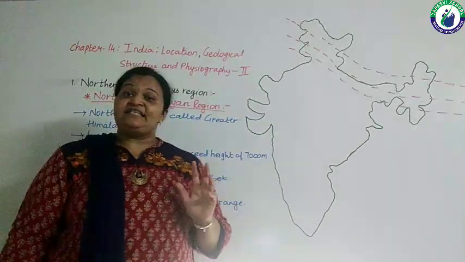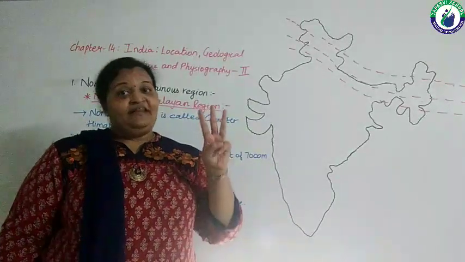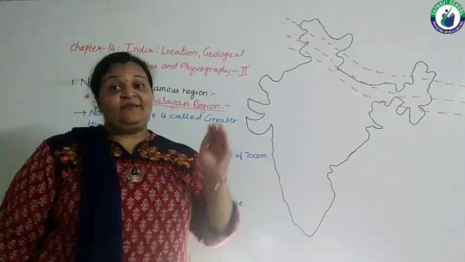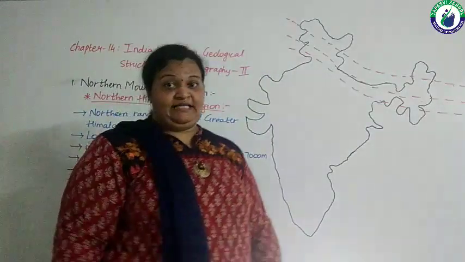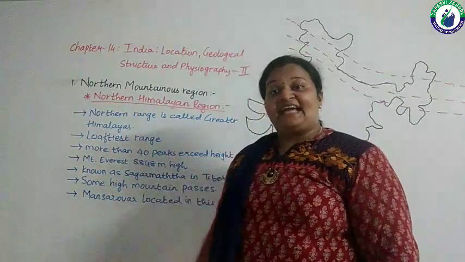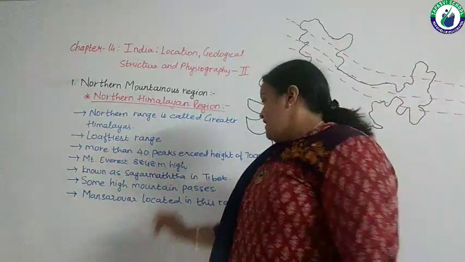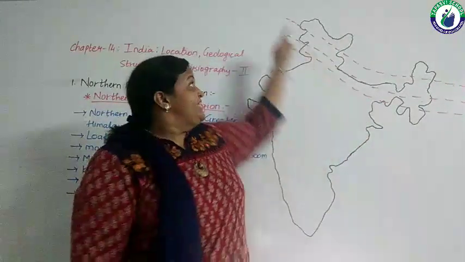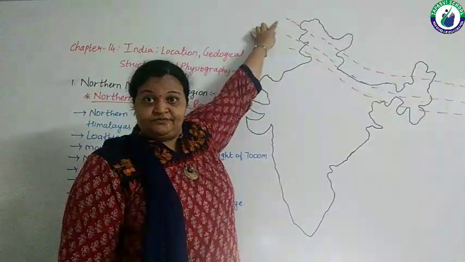Some of the passes are Jelepla, Shipkila, Nathula. These are all names of passes which are located in the Greater Himalayas. The great sacred place of Kailash Mansarovar is located in this range, which is in China.